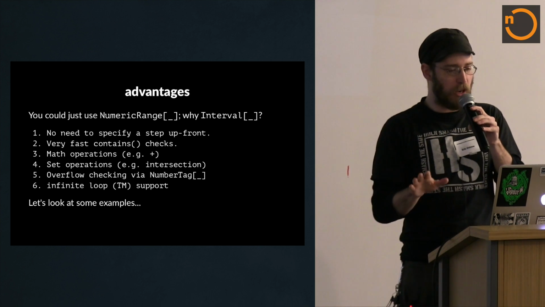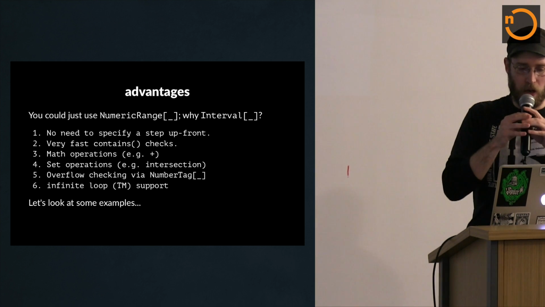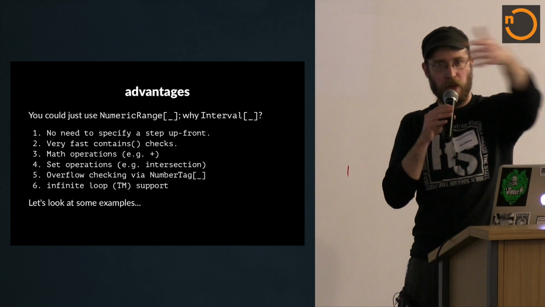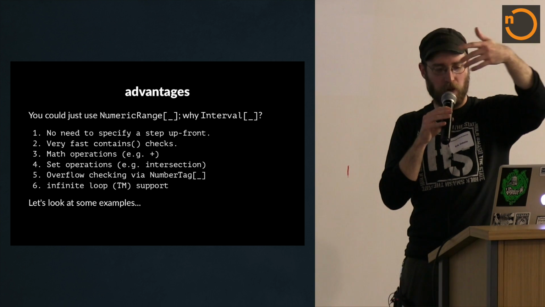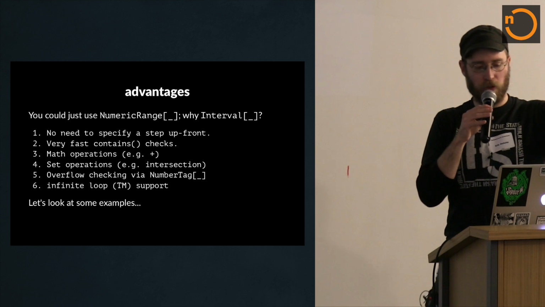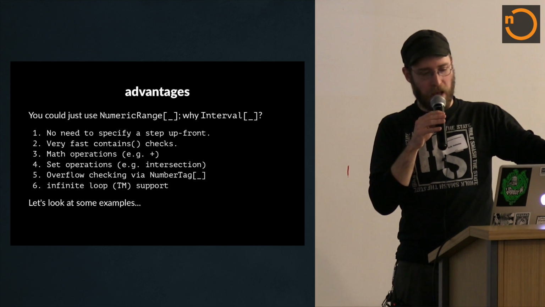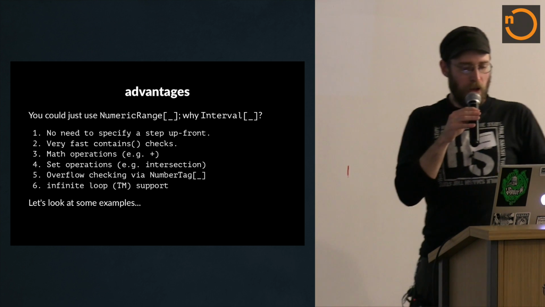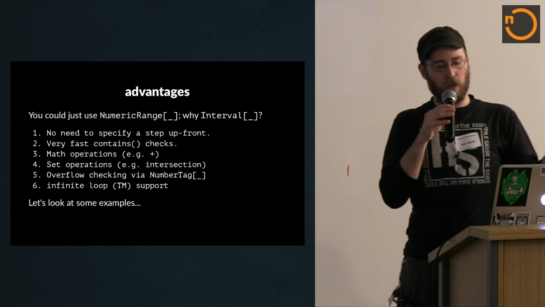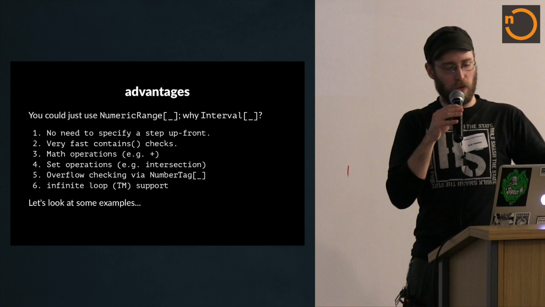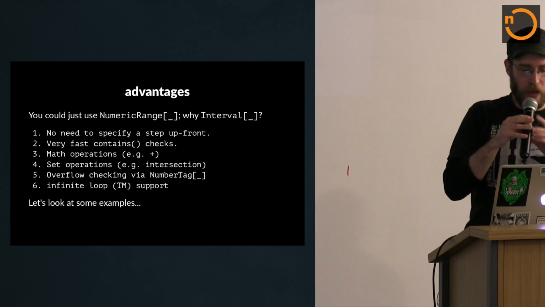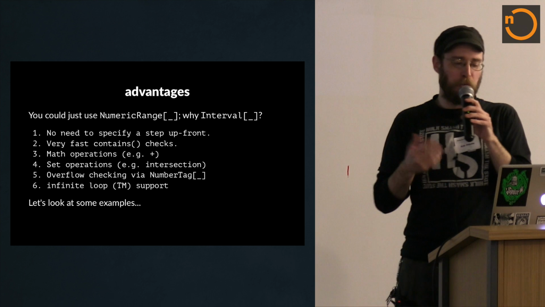But there's a bunch of advantages over something like numeric range, which is that you don't need to specify a step. Intervals are perfectly happy to just talk about a range, and once you decide what the step is later, you can use it, but you can still do other stuff with it. Contains checks are very fast, much faster than looking through a collection. You can do math operations. There's overflow checking, so if you're using double or int or long, you don't have to worry about running off the top with a large step. And you can write infinite loops if you want. Great.